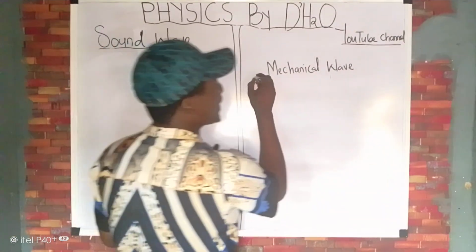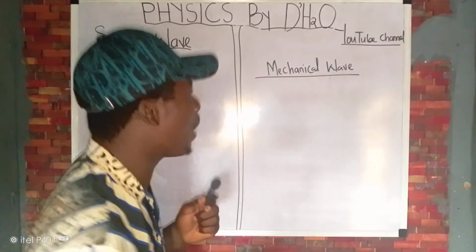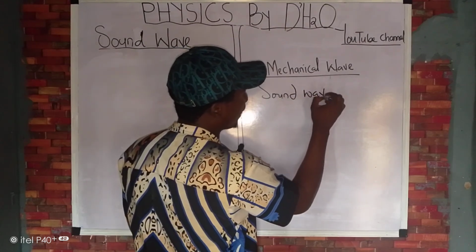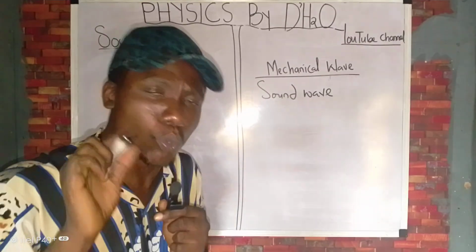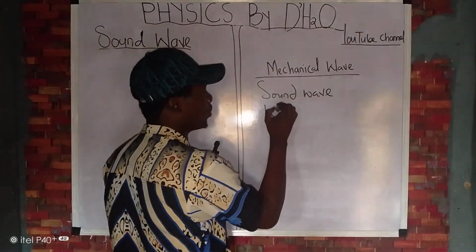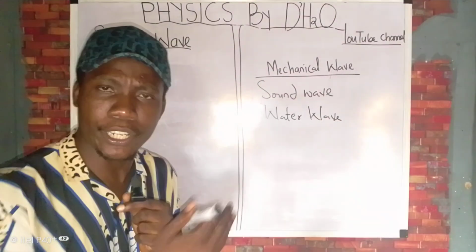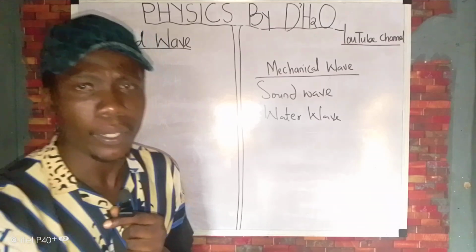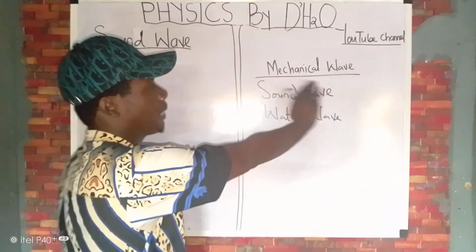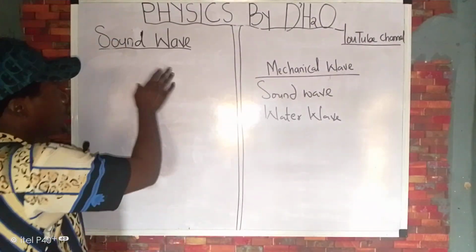And if I'm to give you an example of a mechanical wave, I would say sound wave. Sound wave is an example of mechanical wave. Another example of mechanical wave is your water wave. Then we can have wave in a pipe, whether a closed pipe or open pipe, and then we have wave in a string. All of these are examples of mechanical wave. But in today's video lesson, our focus is going to be on sound wave.